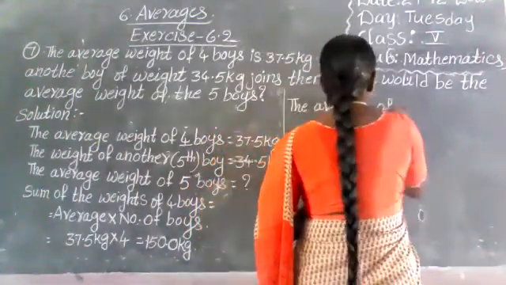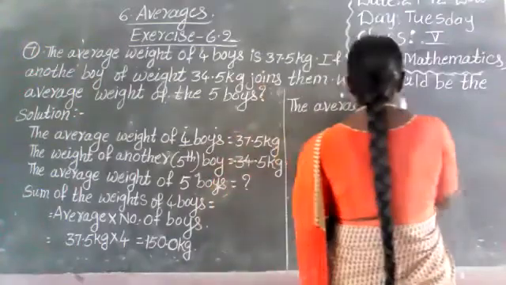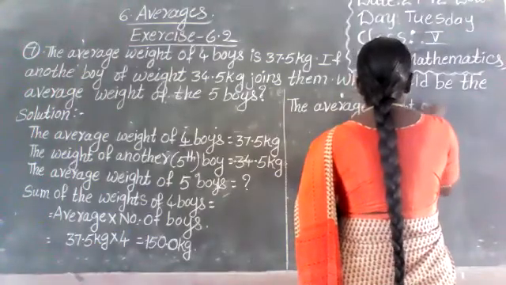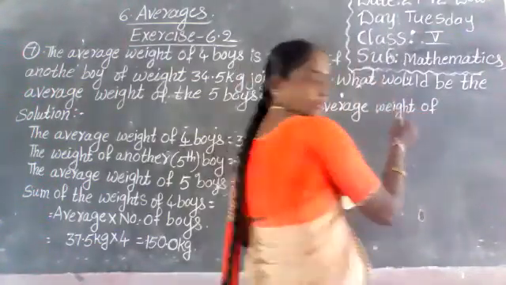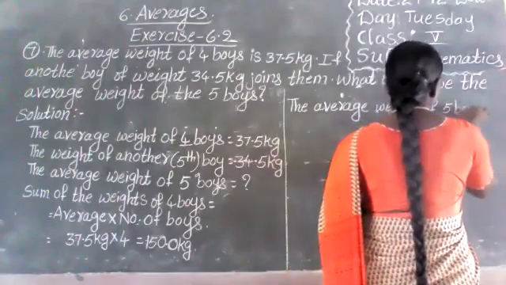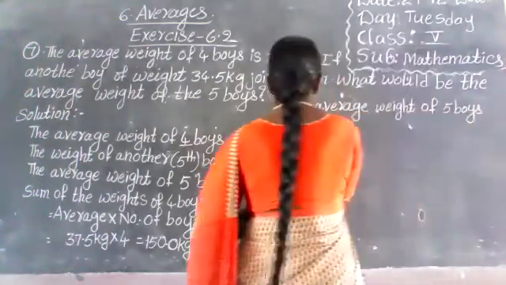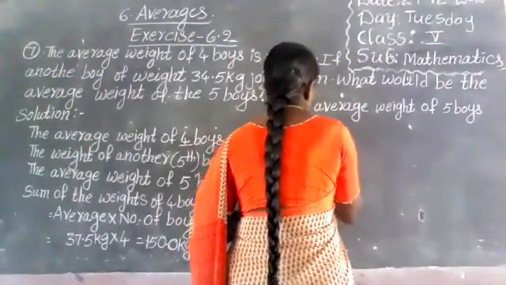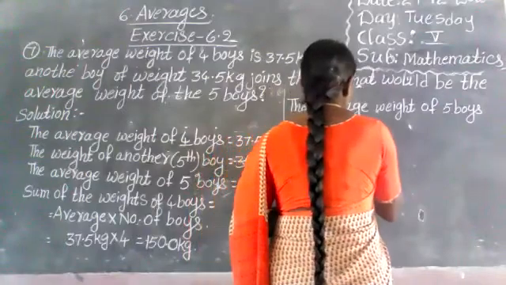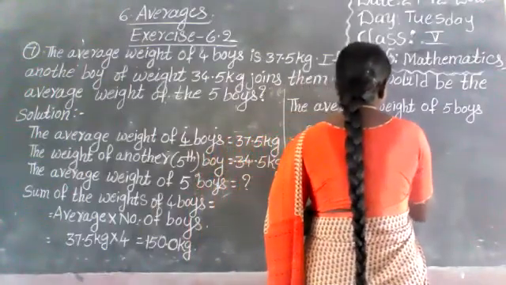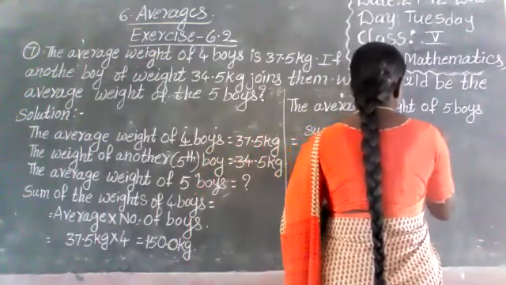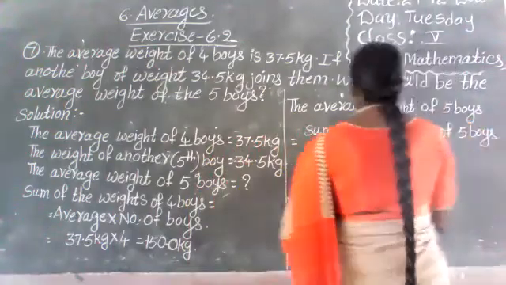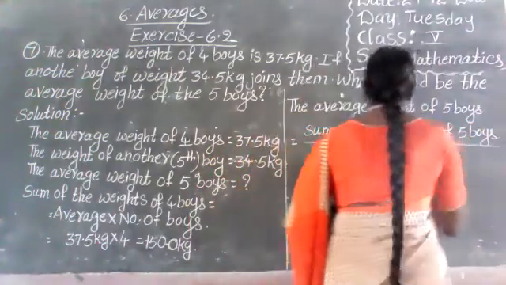The average weight of 5 boys equals the sum of the weights of 5 boys by number of boys.